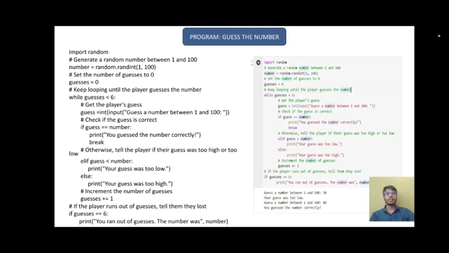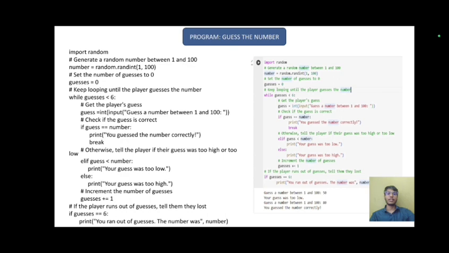To get the player's guess, guess equals int(input("Guess the number between 1 and 100")). To check if the guess is correct or not: if guess equals the number, print you guessed the number correctly, then break the loop and exit.